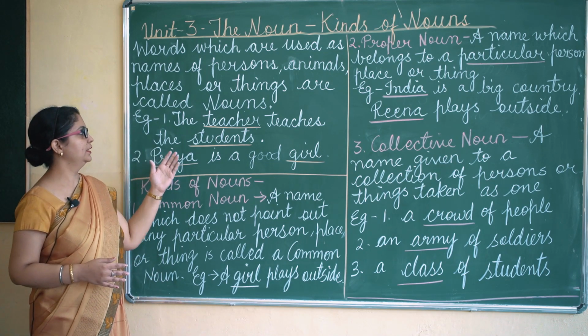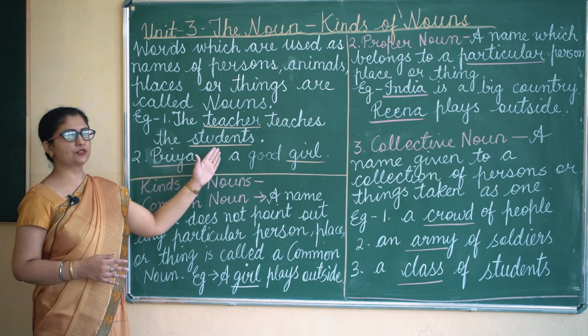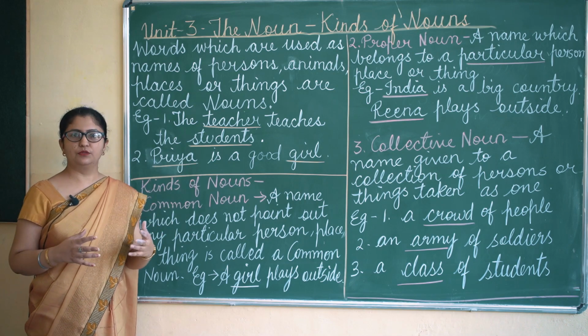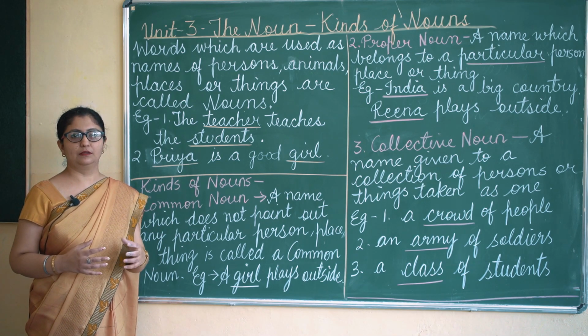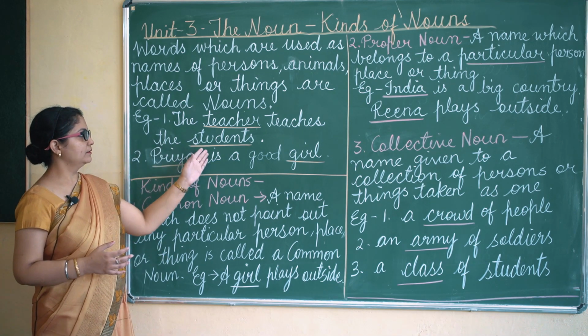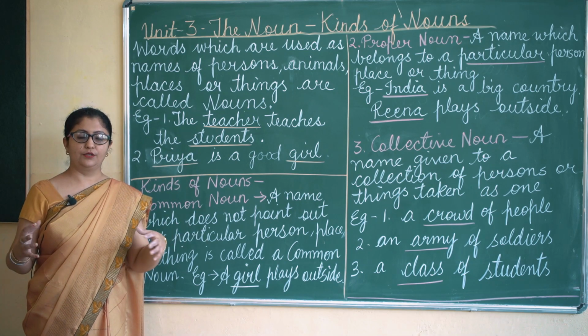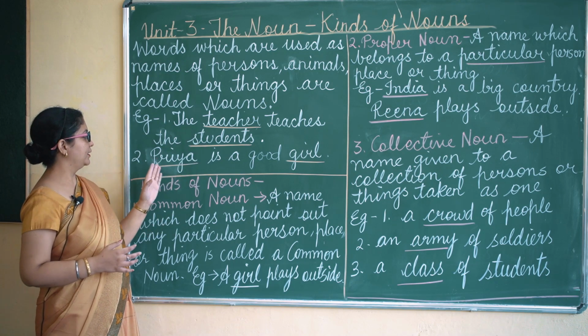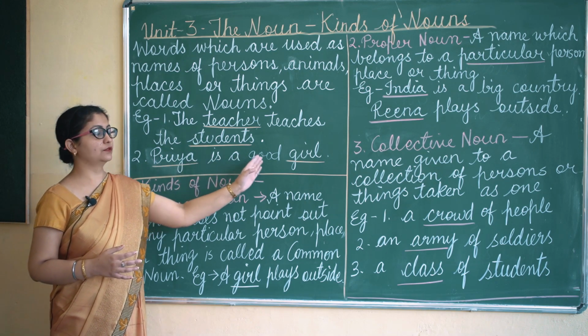For example, the teacher teaches the students. Now teacher is a person who teaches us. We call a teacher. Then students, you all are studying, you all are students. So teacher, students, then Priya is a good girl.